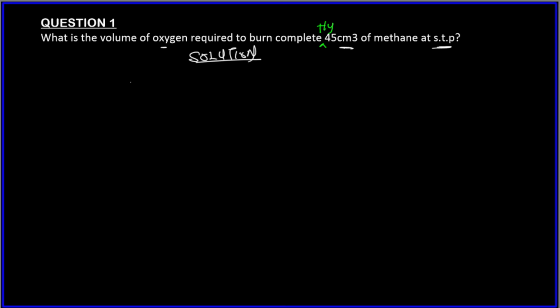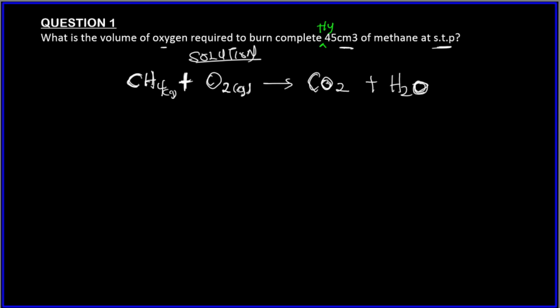So the first thing to write, like I said, for you to be able to apply Gay-Lussac's law of combining volume is to write the balanced equation. Methane is a gas. If you remember, it's the first in the alkane series. So methane reacts with oxygen. They are both gases. Oxygen gas, remember, is O2. To form what? It forms carbon dioxide plus water, plus steam. All of them are gases.